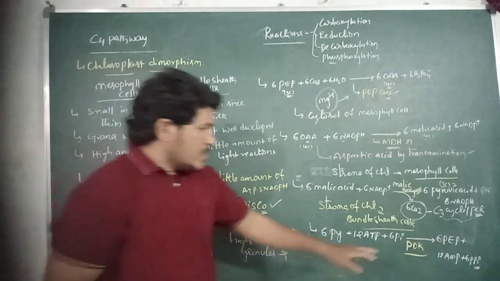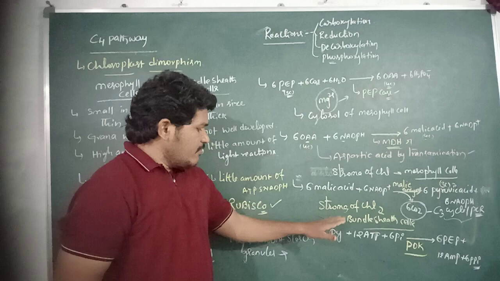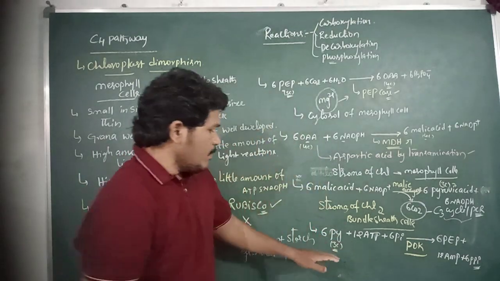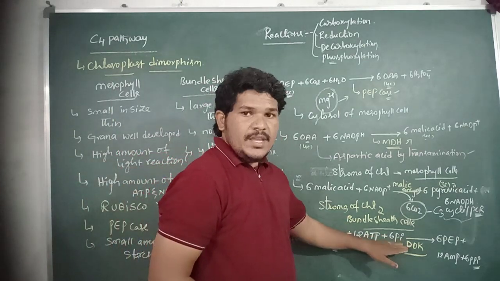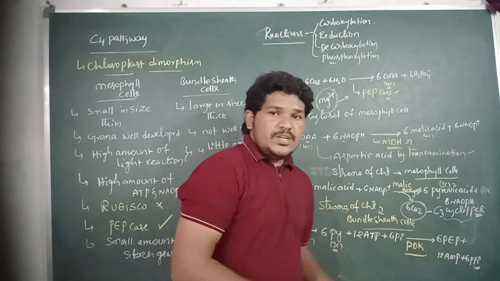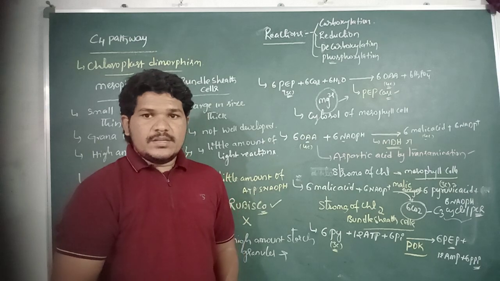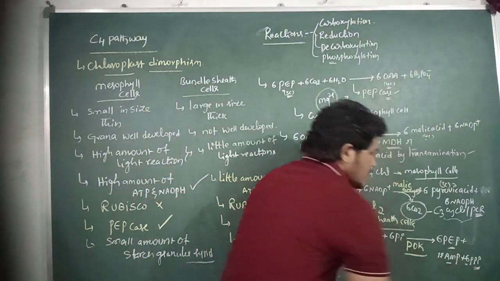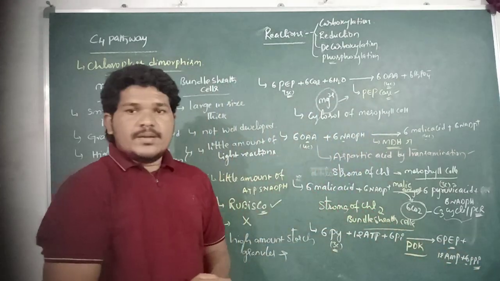So here the last step of the C4 pathway: 6 molecules of the 3 carbon compound, pyruvic acid, react with 12 molecules of ATP for its phosphorylation reaction, and are further converted into 6 molecules of phosphoenol pyruvate, releasing 12 molecules of AMP and 6 molecules of pyrophosphate, inorganic phosphate.